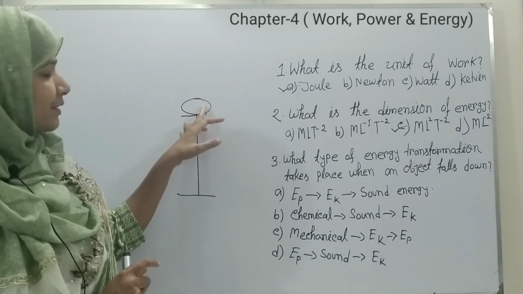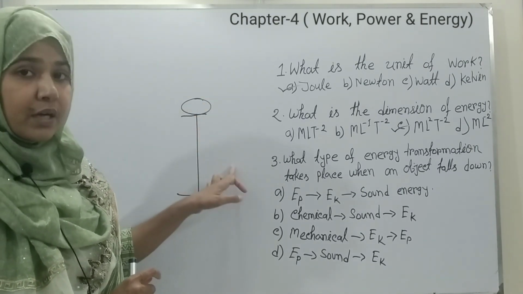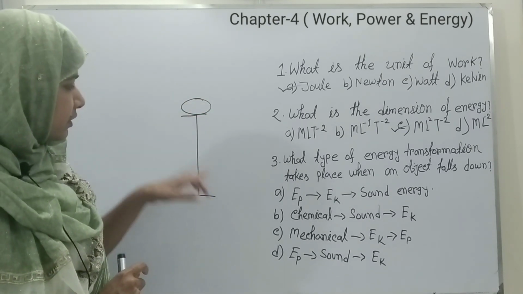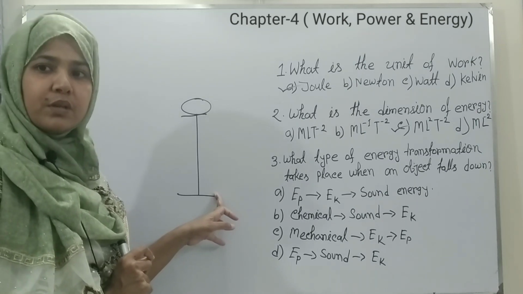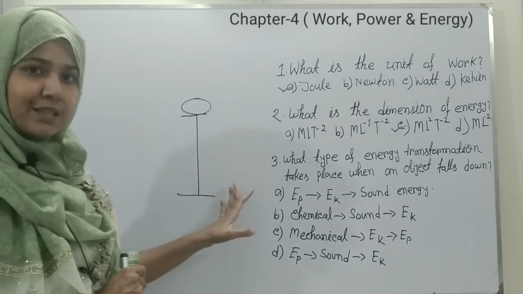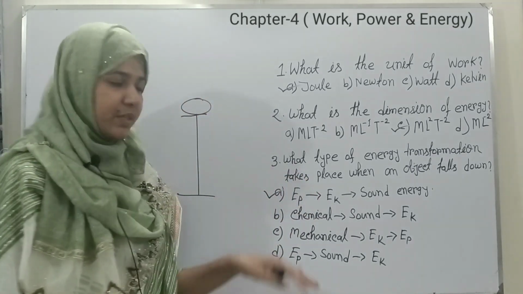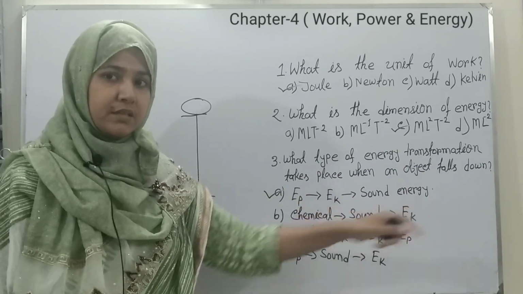And when the object starts to fall down, that means the energy is converted into kinetic energy. And if the object falls on the ground, then it will surely make a sound. So we can easily say that our option A is correct. That means potential energy to kinetic energy, then sound energy.